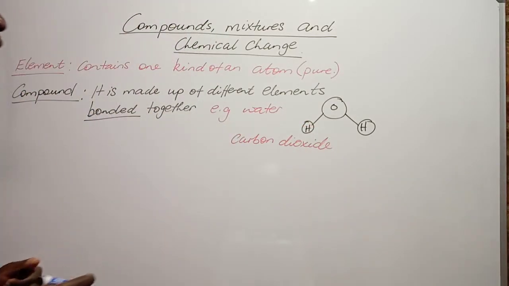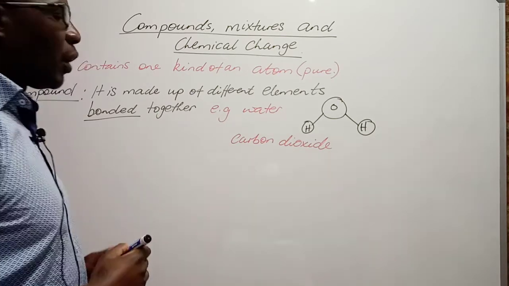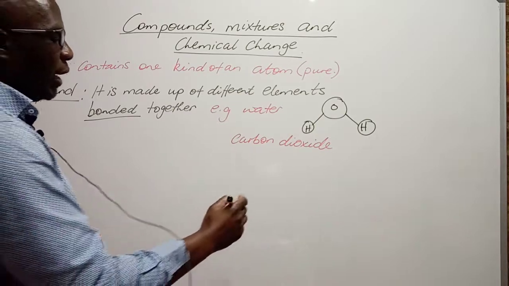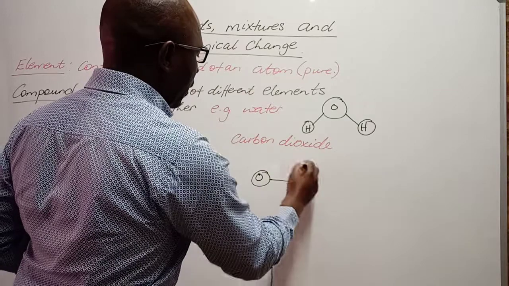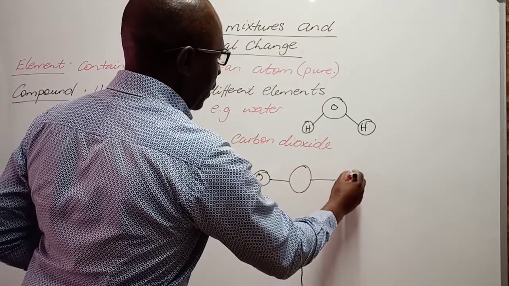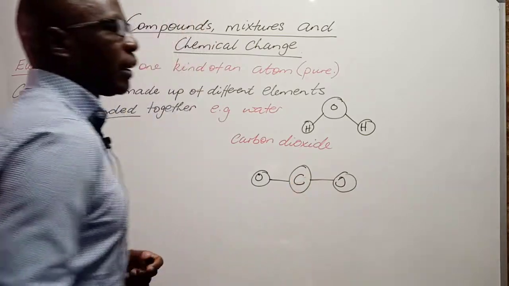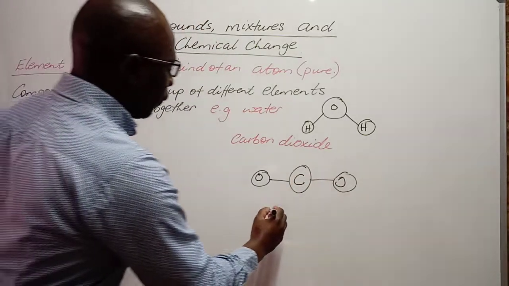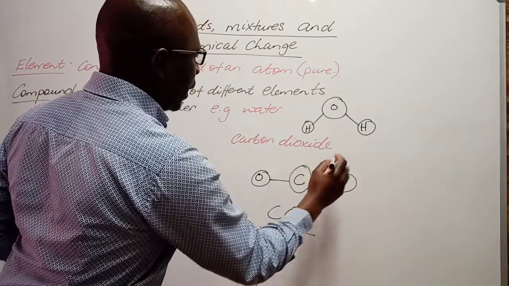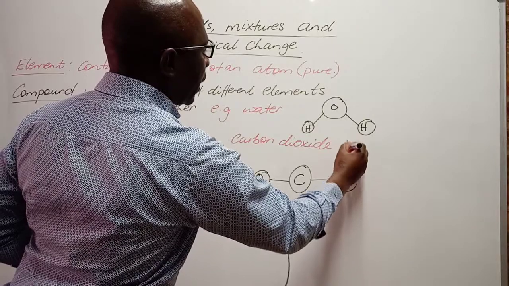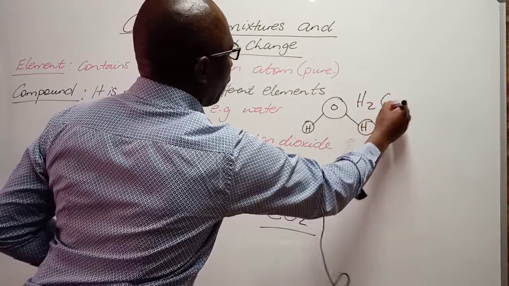And carbon dioxide is a compound where two oxygen elements will bond with one carbon element to form carbon dioxide. So that is the chemical name of carbon dioxide, and that is the chemical name for water.